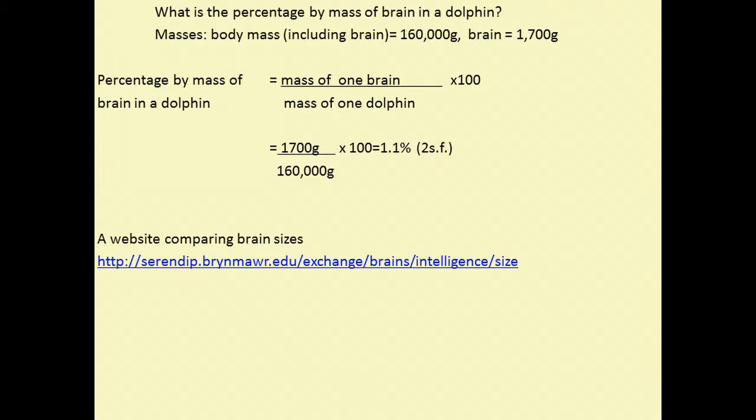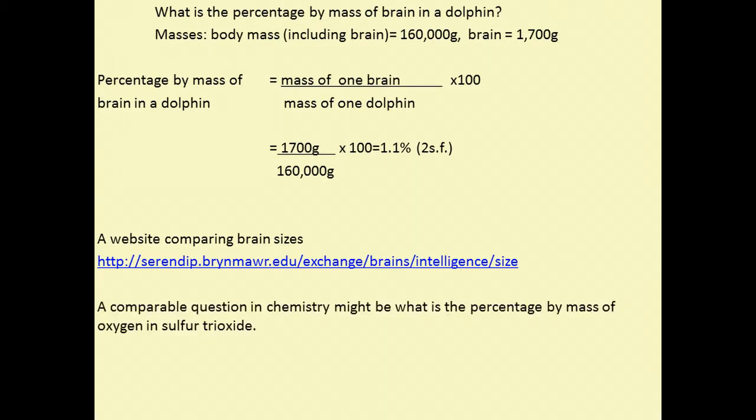There is actually a website which you could go and visit which compares different animal brain sizes, which I thought was quite interesting. It also looks at trying to scale things according to various other factors. A comparable question to this one in chemistry might be, what is the percentage by mass of oxygen in sulfur trioxide? So let's have a look at a slightly more complicated example.